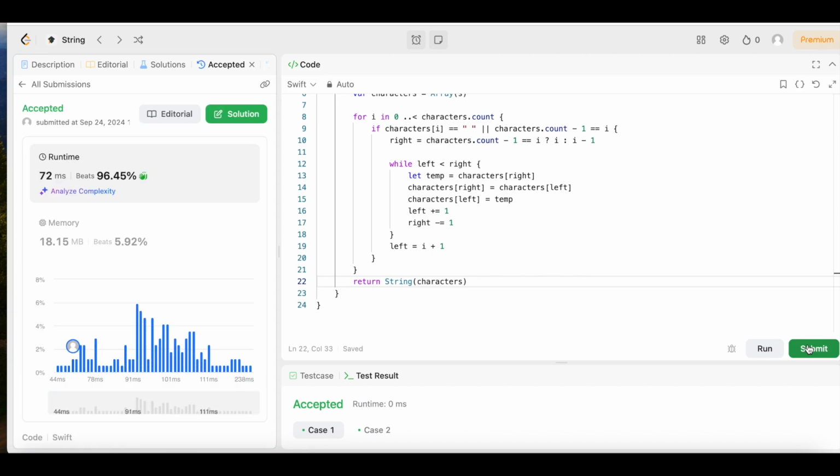Ooh, look at that, y'all. 72 milliseconds beats 96.45% of users with Swift, y'all. Now, that's what I'm talking about. That's what I like to see.